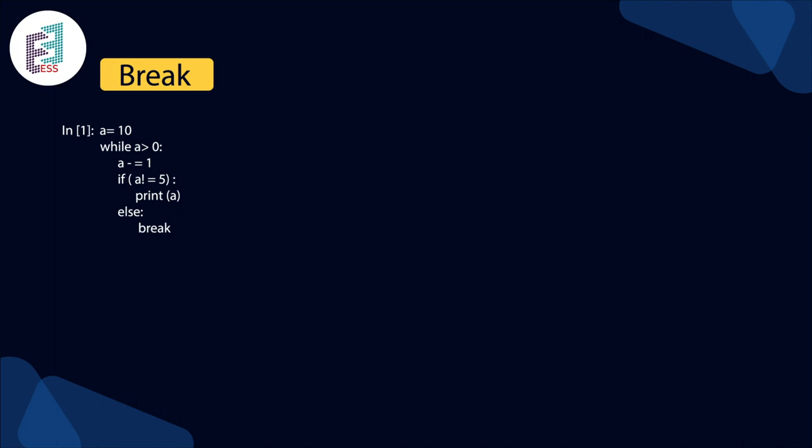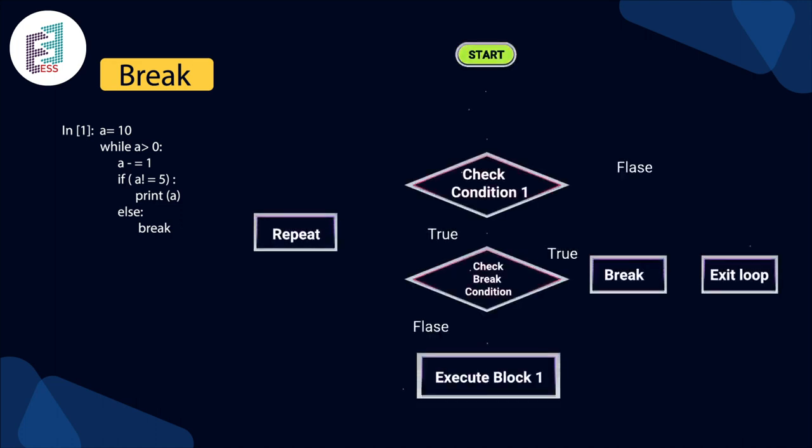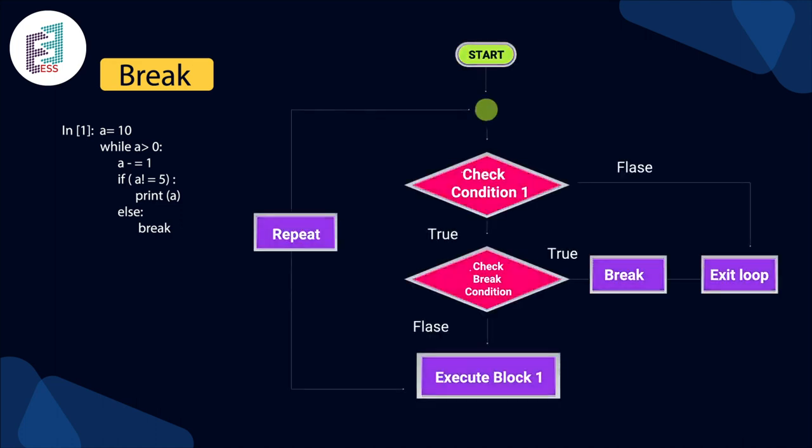So let's come to the flowchart. It will start and then check whether the condition is true or false. If it is true, it will check the break condition and then it will break. If it breaks, then it becomes false. Otherwise it executes from block 1 and repeats from the first step onwards. If it is false, it will go directly to the exit loop.